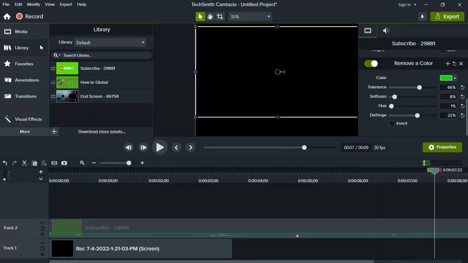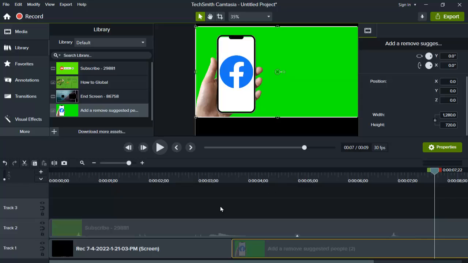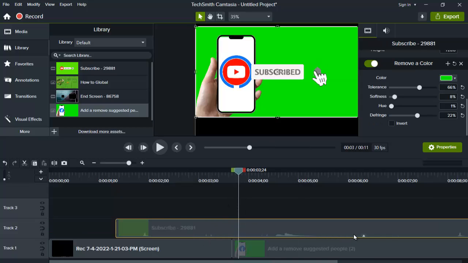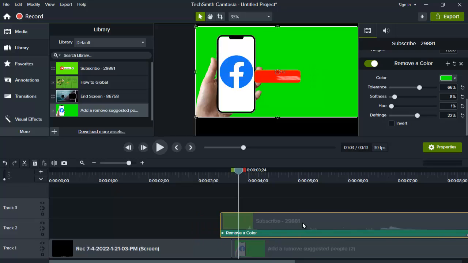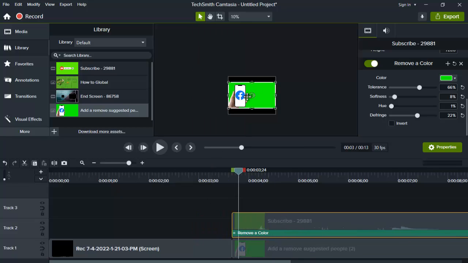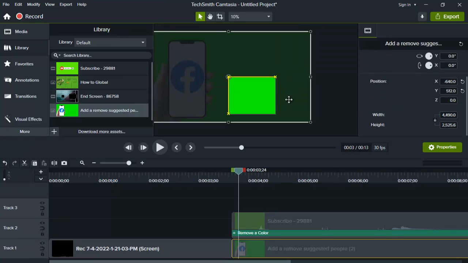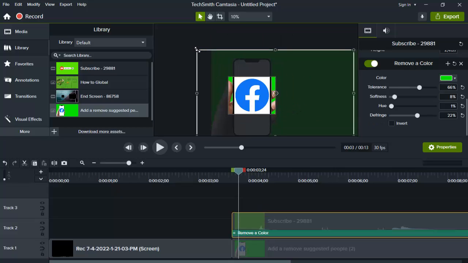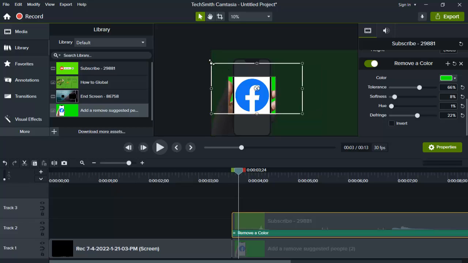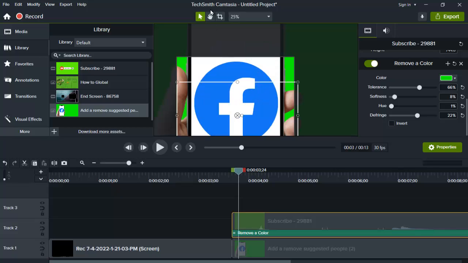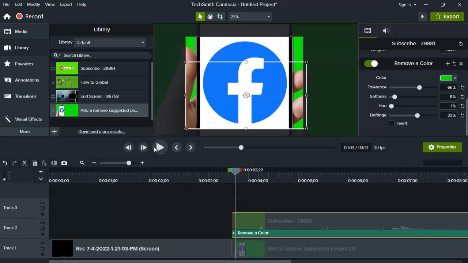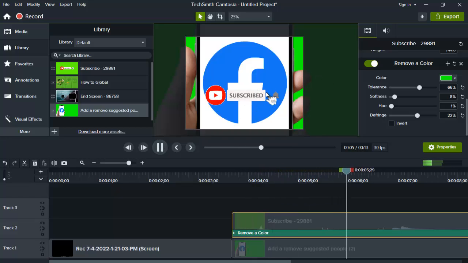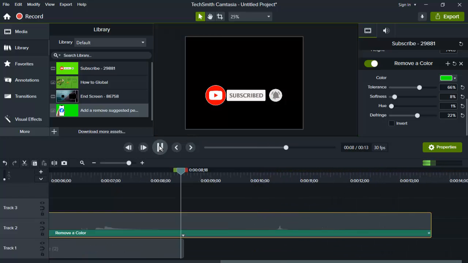So you can obviously add this over an image. Here we have an image, and as you can see, we can add this subscribe button over an image. Here we have the subscribe animation, decreasing the resolution a little bit. Now if you watch this video, we have this subscribe button. Look how beautiful it is.